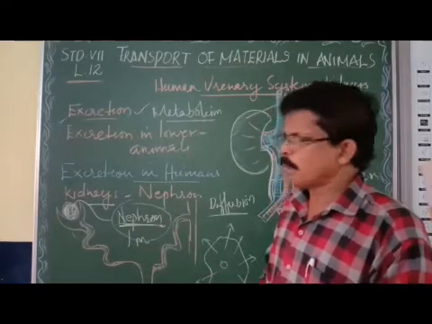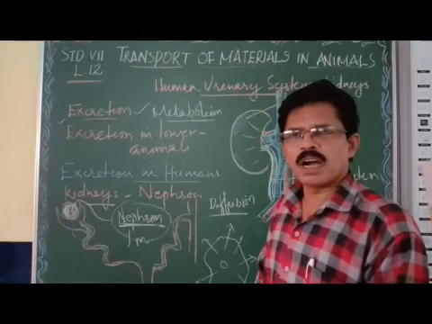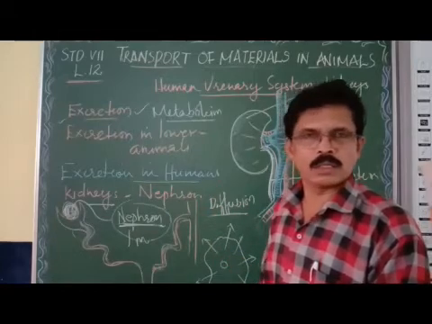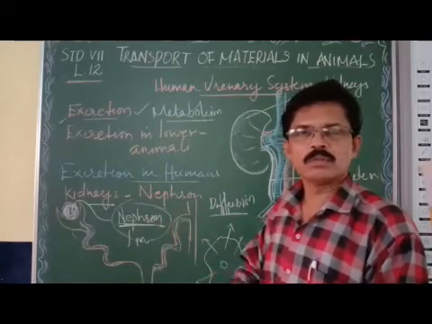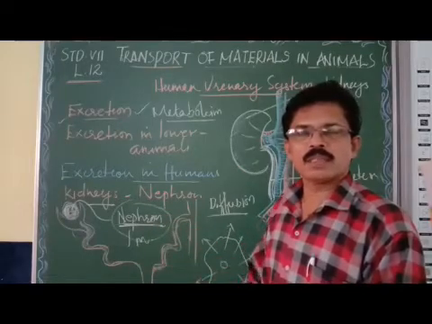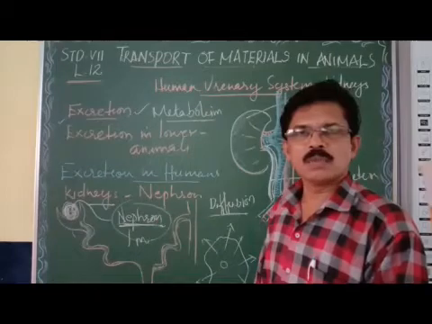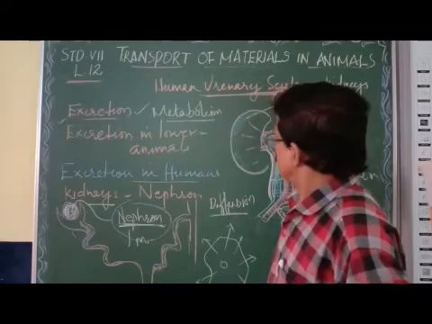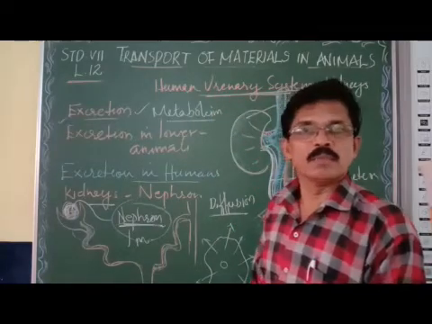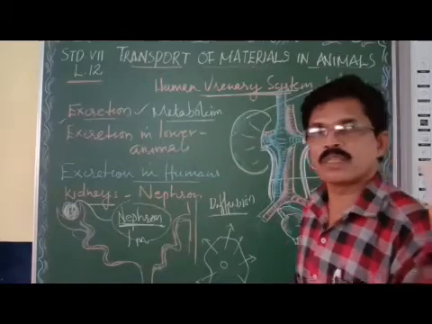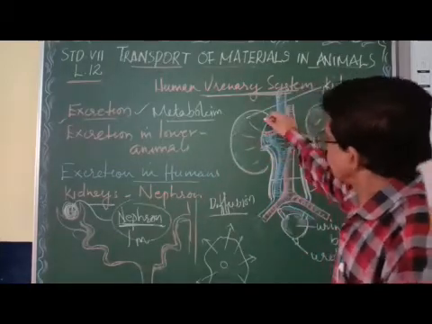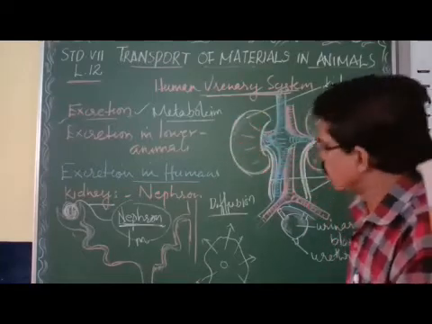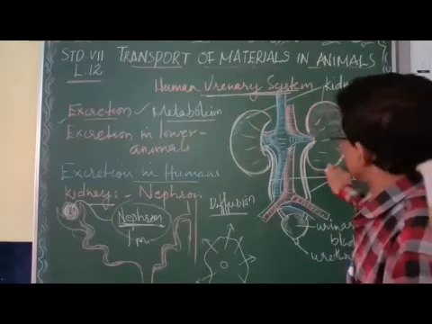When the blood is filtered, the filtered blood goes back into our circulatory system. The waste is removed from the kidney out through our urinary system. Let's see what the parts of the urinary system are. You can see the picture. Two kidneys are located on either side of the vertebral column, just above the waist. These are the two kidneys.